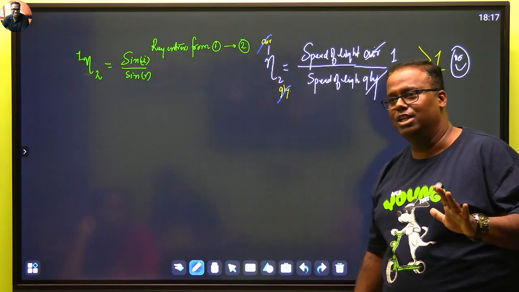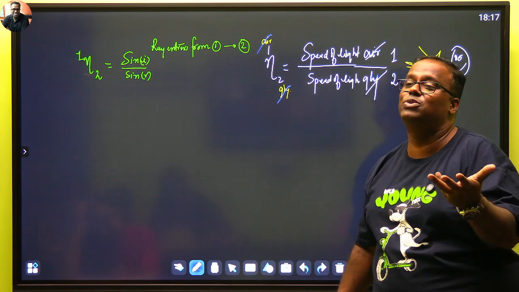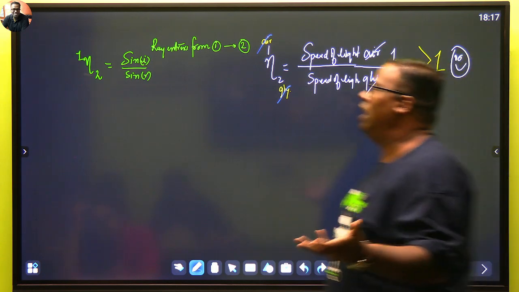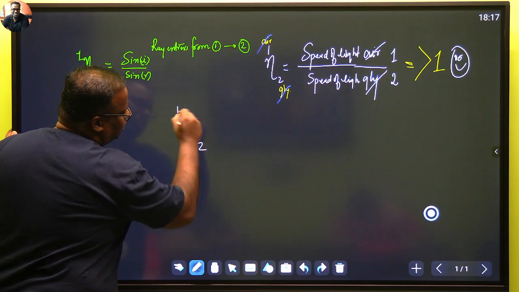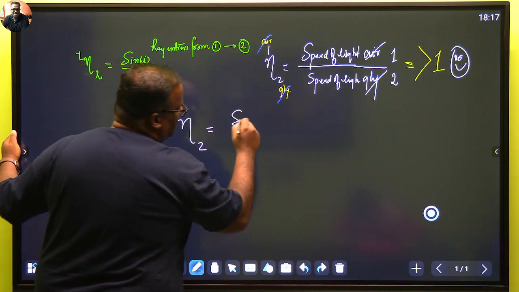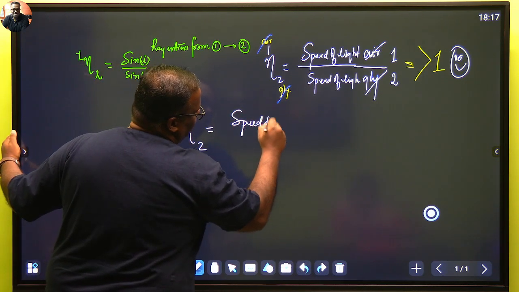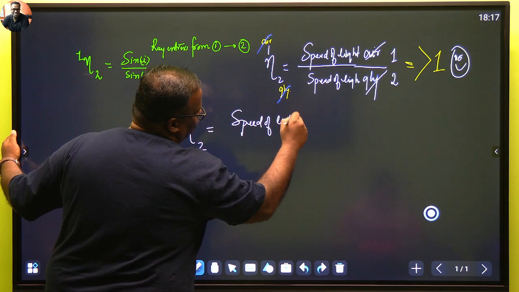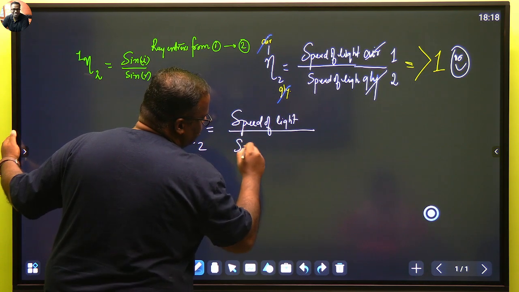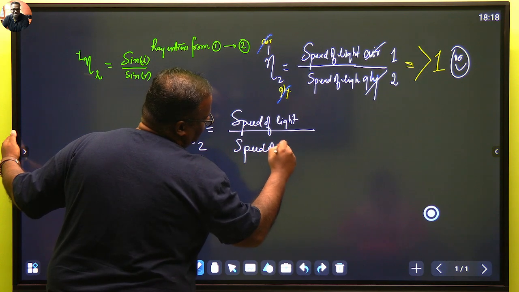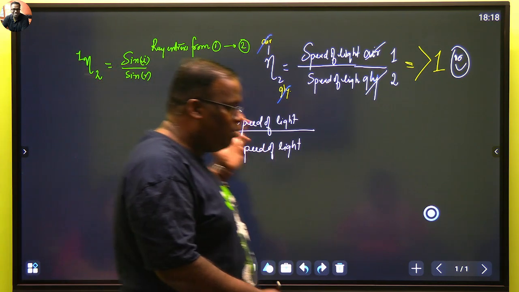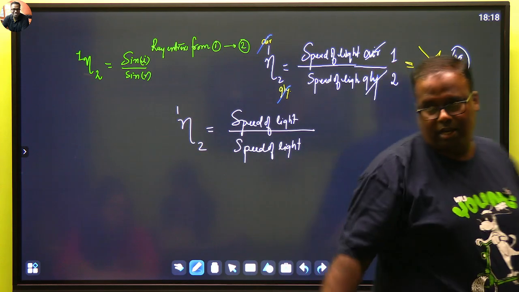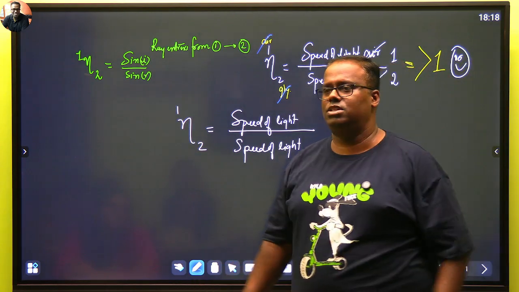Did you understand? Even if you forget in exam, you can generate your own formula. Again, I am repeating. In the exam, I am trying to write eta 2 with respect to 1 in terms of speed of light. Speed of light, and below also speed of light. I got confused whether 1 will come on top or 1 at the bottom. I said no worries.